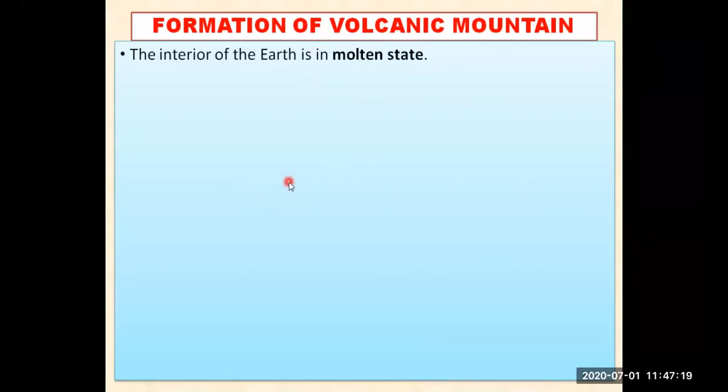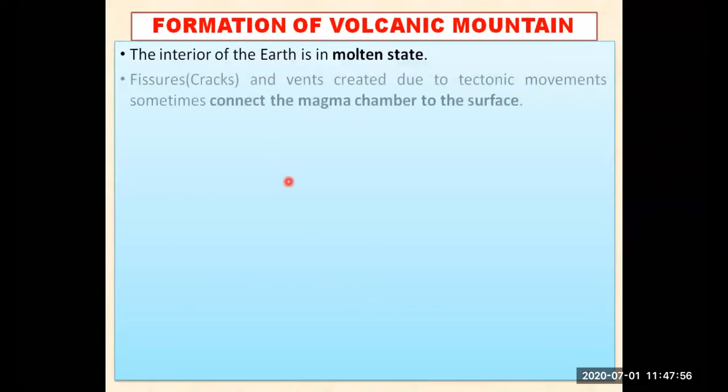We know that the interior of the earth is in molten state. Molten मतलब पिघला हुआ है ना, that is in liquid state. And we know that the interior of the earth is in semi-liquid state, है ना, because we also know that the crust where we are living, the lithosphere, is just above the mantle. And we know that the mantle consists of what? Magma, which is semi-liquid and which is moving around, है ना, वो हमेशा move करते रहता है. So we can say that the interior of the earth is in molten state.